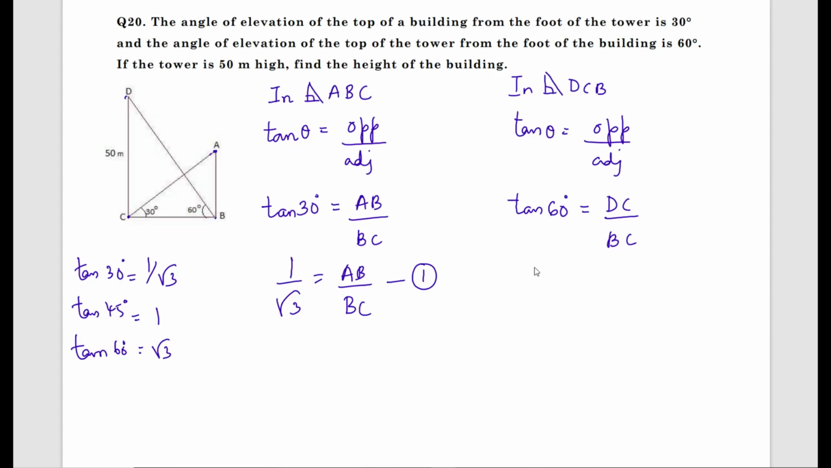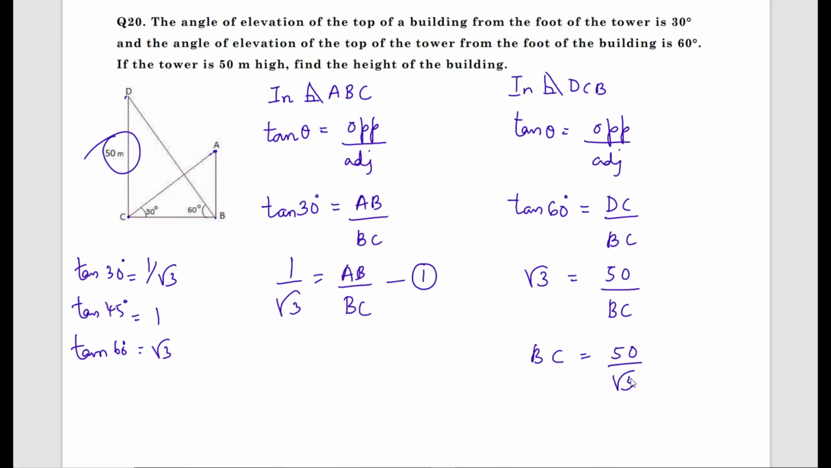Now what is the tan 60 value? It is root 3 equals, what is DC? DC, do we have the value? Yes, 50 is there. DC value is 50. What is the BC value? BC value we need to find. BC equals 50 by root 3.